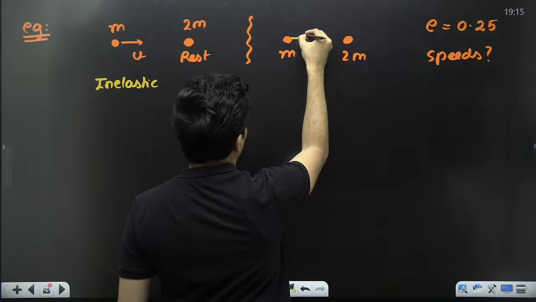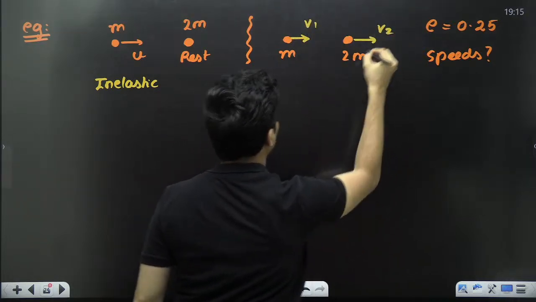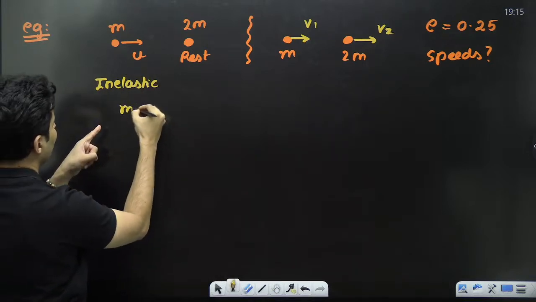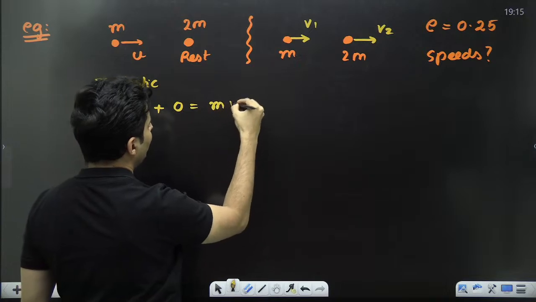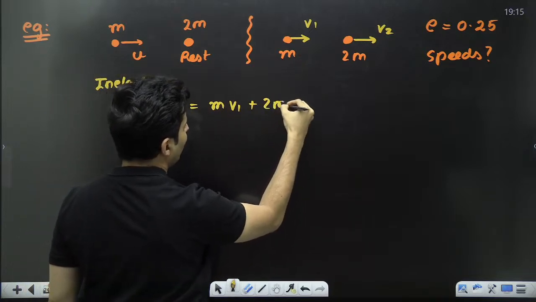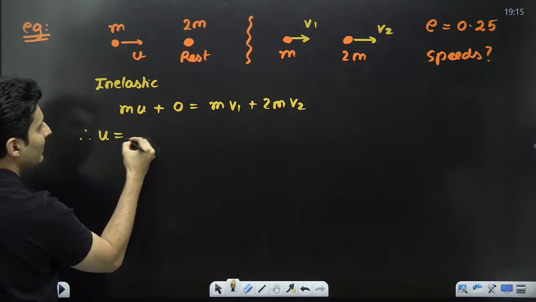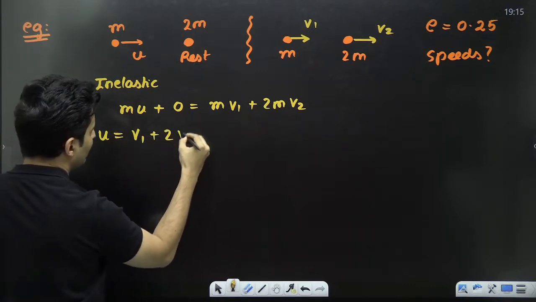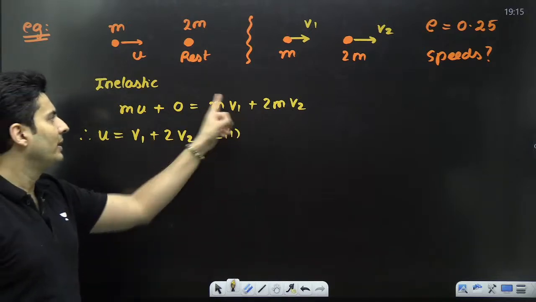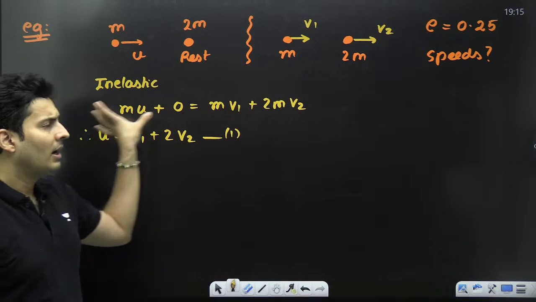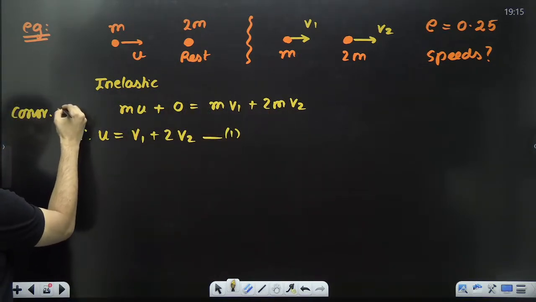So if I assume afterwards this speed is v1, this speed is v2, initial momentum is just mu plus 0 is equal to mv1 plus 2mv2. m cancels, so therefore u will be equal to v1 plus 2 times v2. This is equation number 1. v1 plus 2v2, m has been cancelled. I have just conserved the momentum.